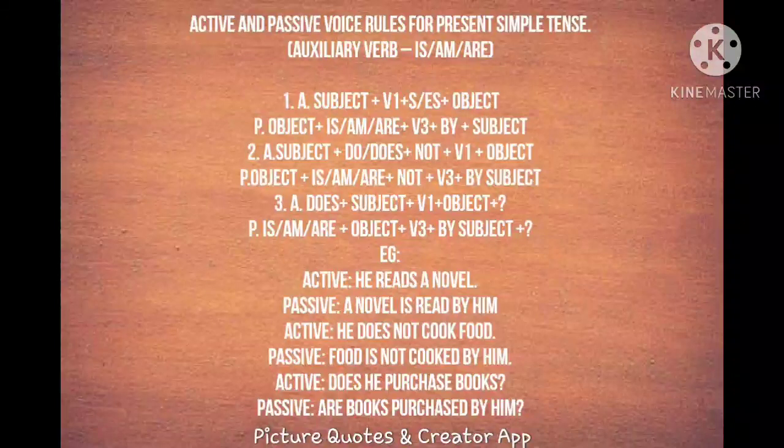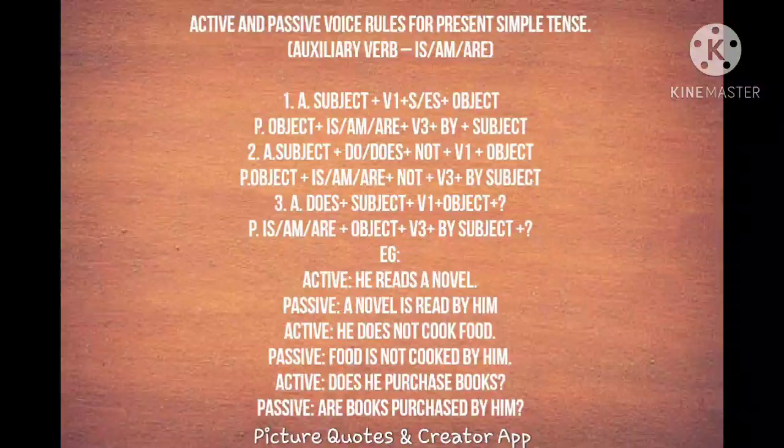It is also singular plural differences. Does with the singular, do with the plural. This is a negative sentence, so we are adding not with the auxiliary verb plus V1, the base form of the verb, and object. So this is another type of simple present tense, the construction. So let's see the object form.